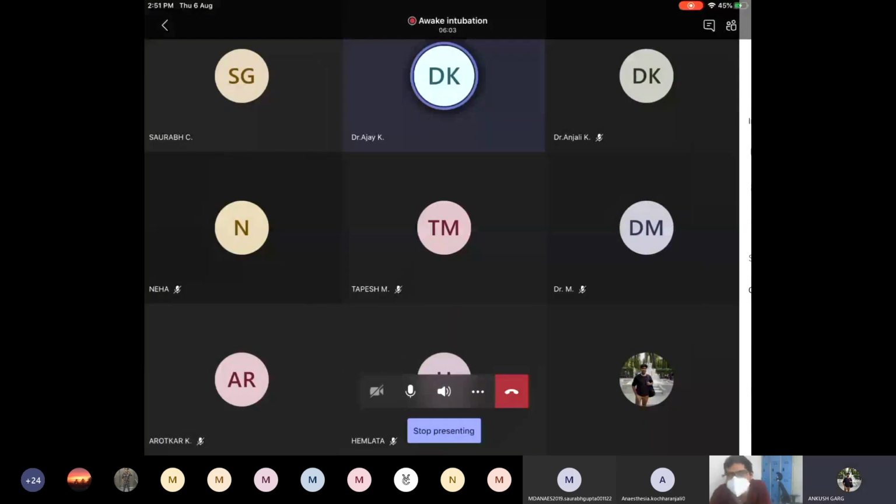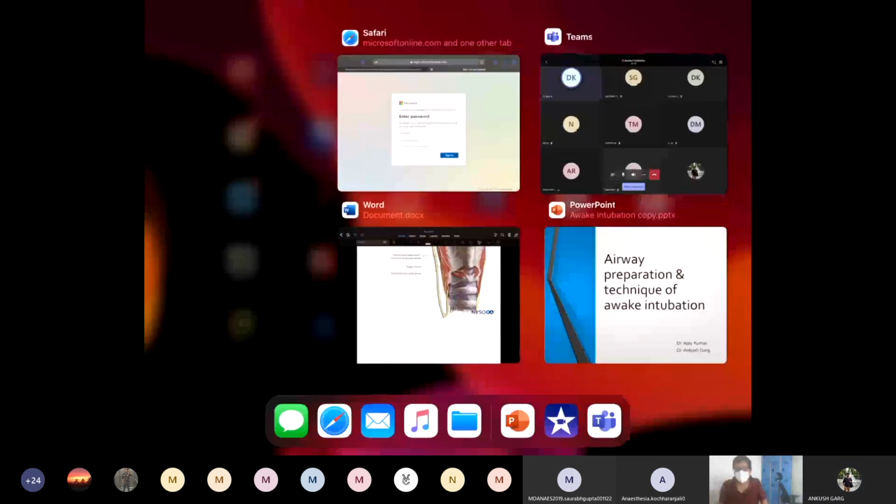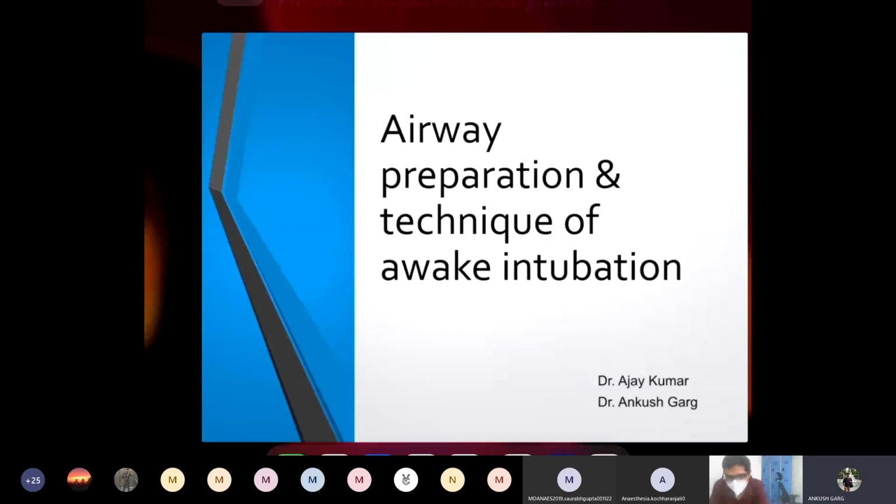What are the different kinds of equipment we will be using for awake fiber optic intubation, and what are the problems encountered during this technique, and how to overcome those problems? We'll be discussing the troubleshooting part also.